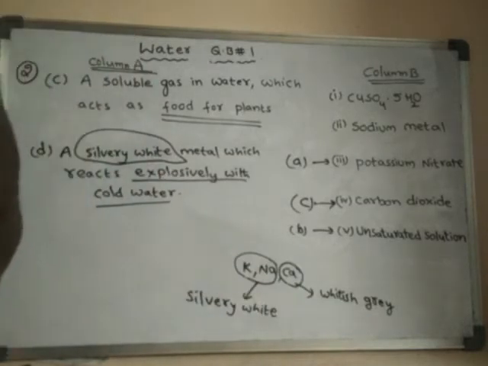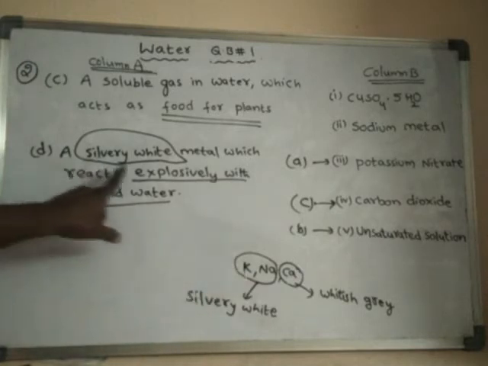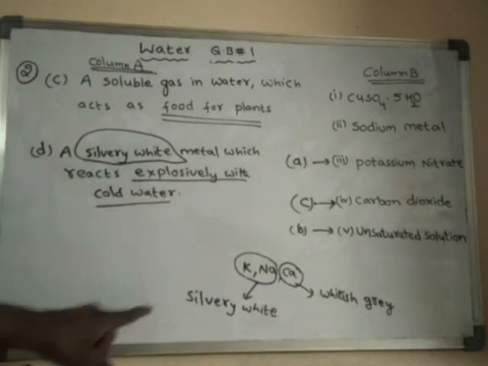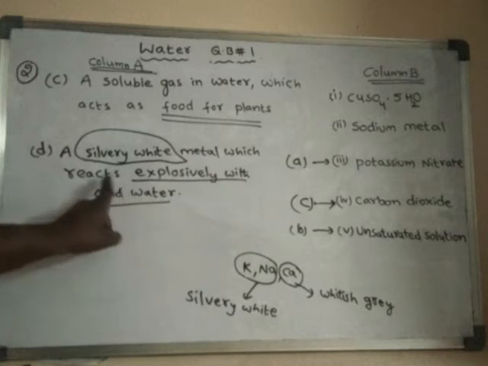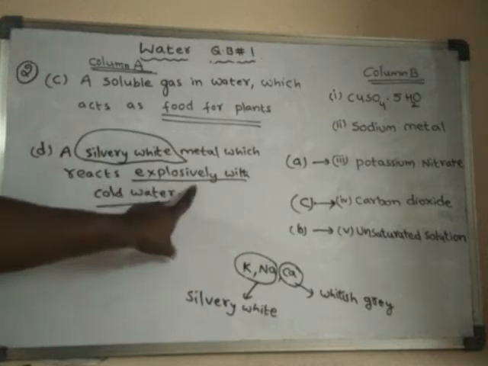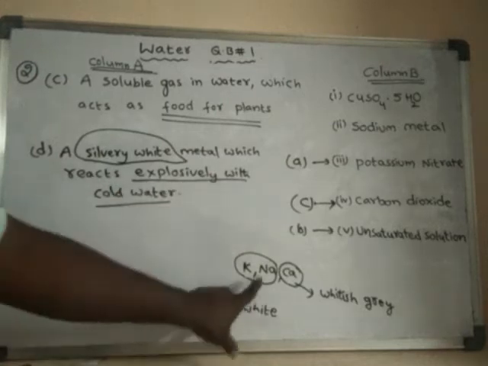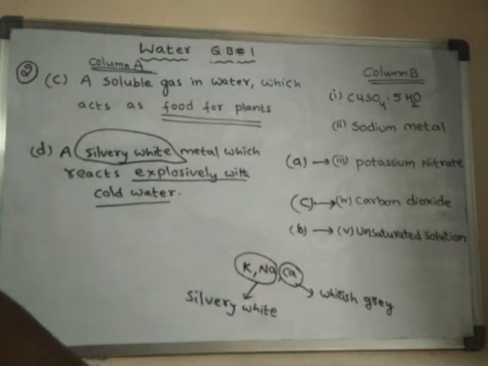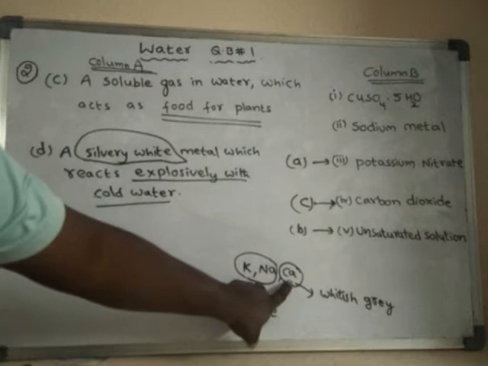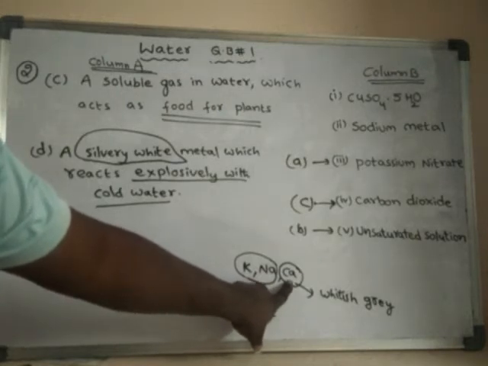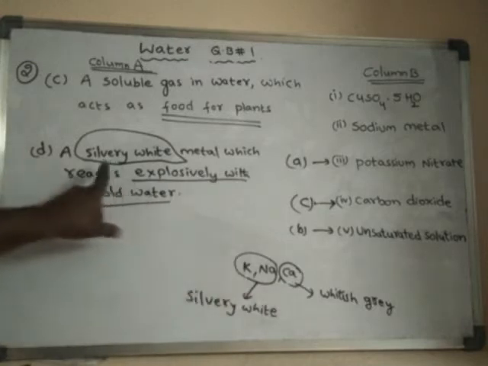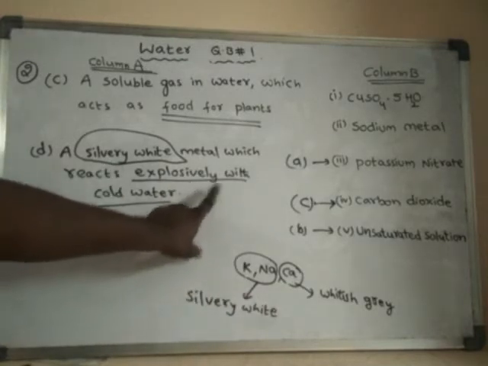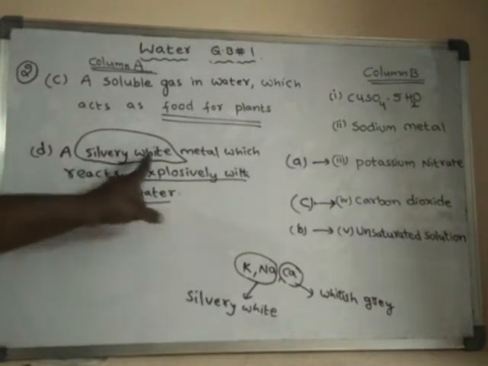So in the question, a silvery white metal which reacts explosively with cold water, these two will react explosively with cold water. Calcium can also react with cold water, but not explosively, and it should also be silvery white.